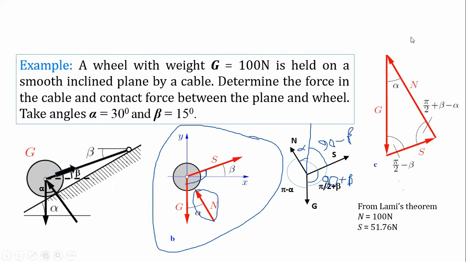So we can easily find out the required forces, and you can solve this problem using law of triangle also. So if you want to make a triangle from this FBD, you will get this triangular formulation. After this triangular picture, you can easily apply sine law and you will get the answer. So there are two methods, you can apply anyone. I prefer applying Lami's theorem because I feel this one is a little bit easier.